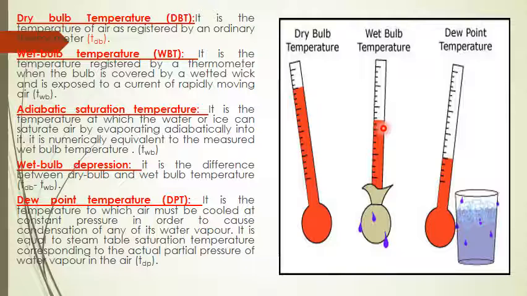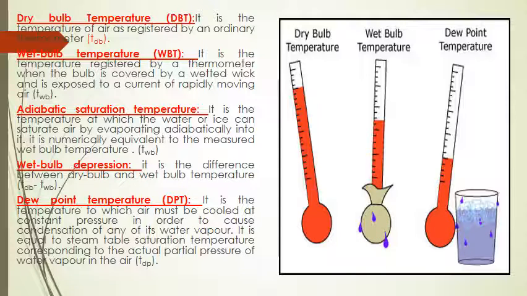In wet bulb temperature, the very important thing is the evaporation from the wetted wick. The evaporation from the wetted wick is reduced when the air contains more water vapor. As I said, once the air comes in contact with the wetted wick, the water evaporates, cools the bulb of the thermometer, and hence it registers a lower temperature. And the evaporation reduces when the air contains more moisture. So that is the difference here.